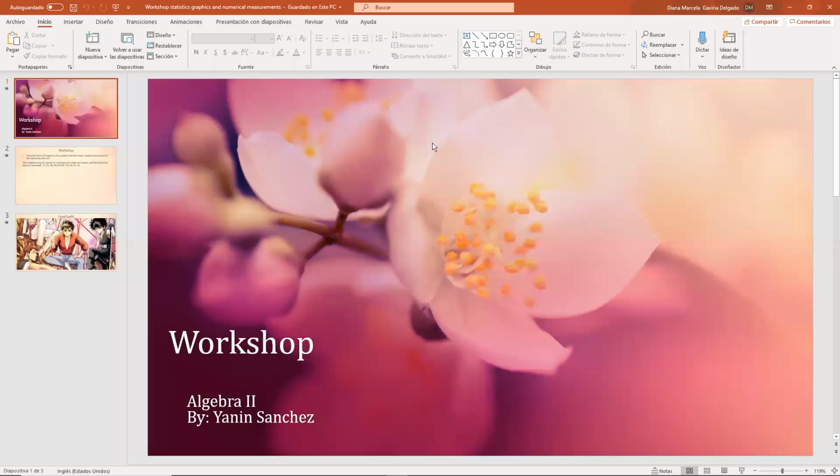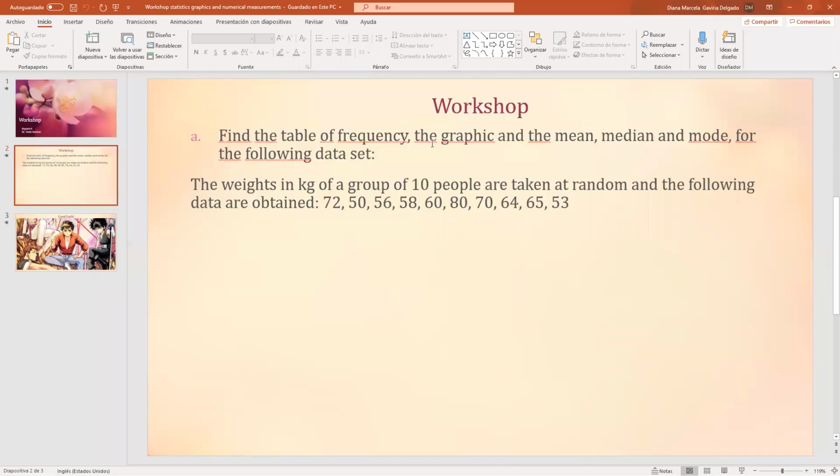Okay, guys, this is going to be our class for today. You're going to perform a workshop about statistics, graphics, and numerical measurements, as in mean, median, and mode for table of frequencies. So this is the only point. You're only going to do one point.